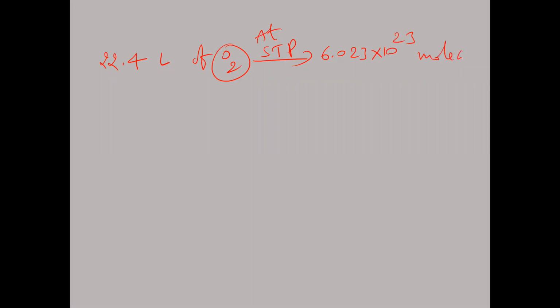So what I said now here, 22.4 liters of O2 gas at STP again contains the same number of molecules and the same number of moles. 1 mole of O2, or 6.023 into 10 power 23 molecules of O2.